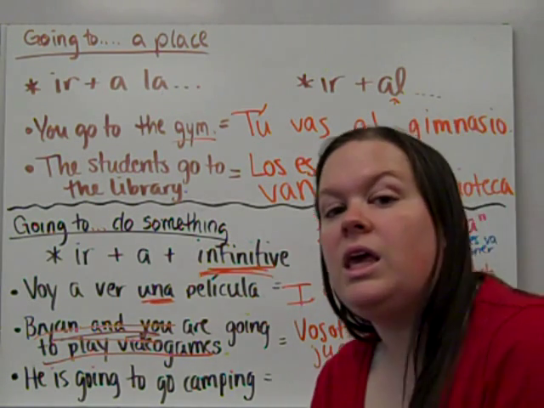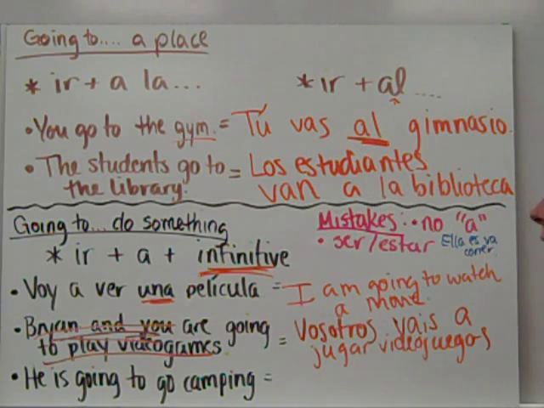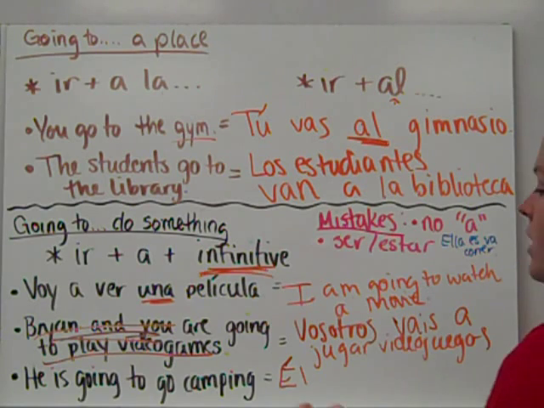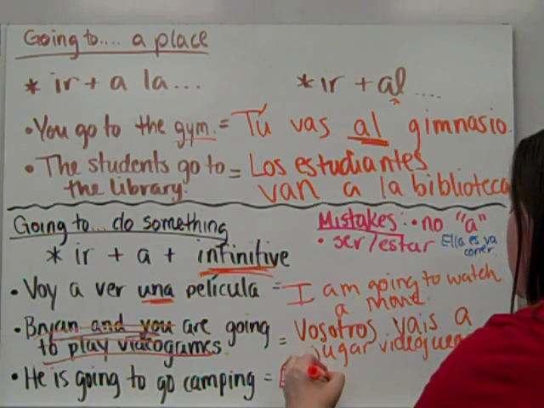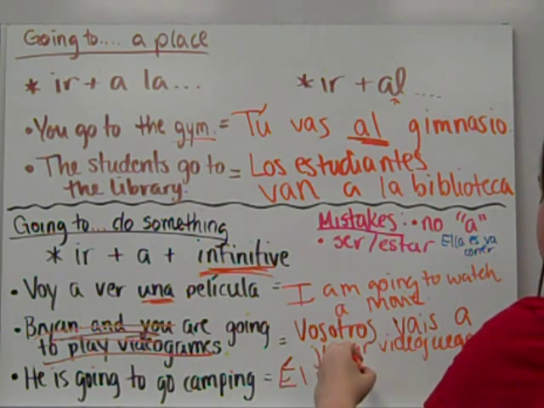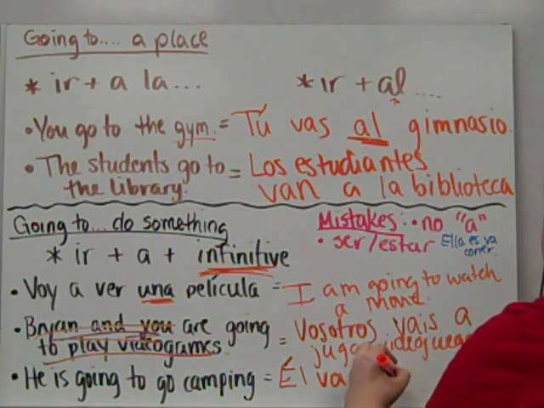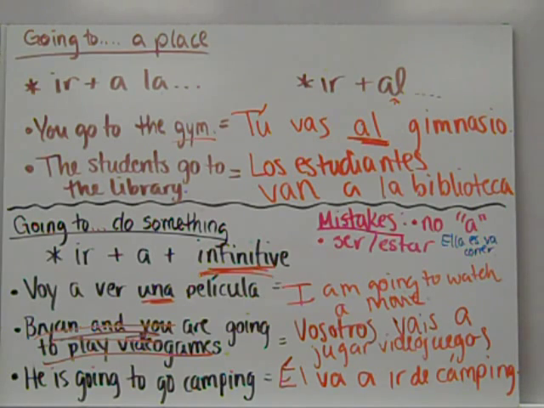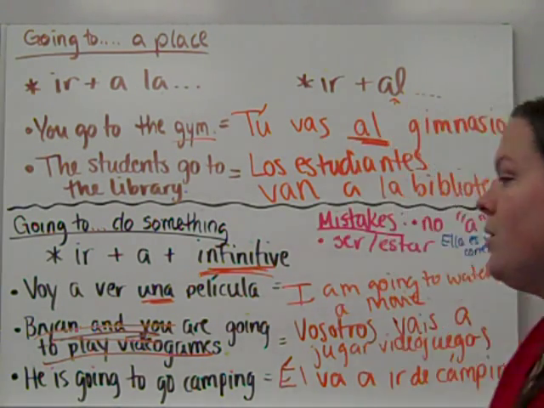And the last one, he is going to go camping. He, the subject pronoun is él with an accent. Otherwise, you're just saying the. He is going to, that form of ir is va. So after that, after our form of ir, we need a, and to go camping. Ir de camping. Now this looks a little tricky because you have two forms of ir.